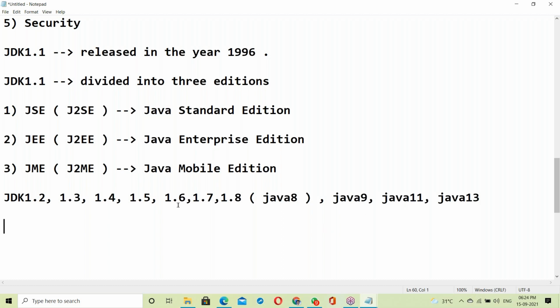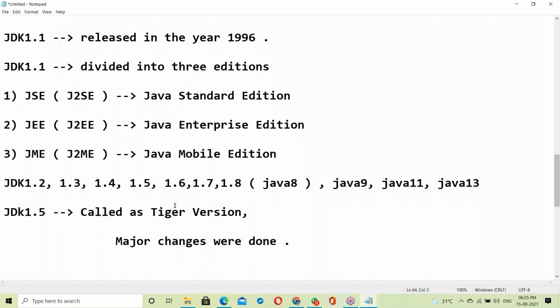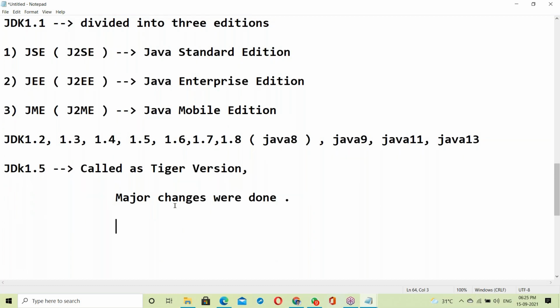Out of these, JDK 1.5 is the main version, called the Tiger version. Major changes were done in this version. A fourth edition was also added here.